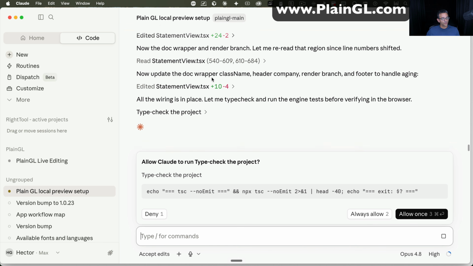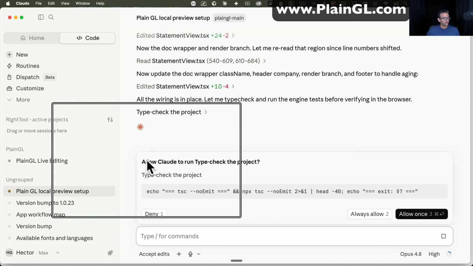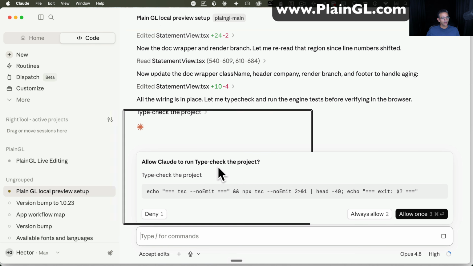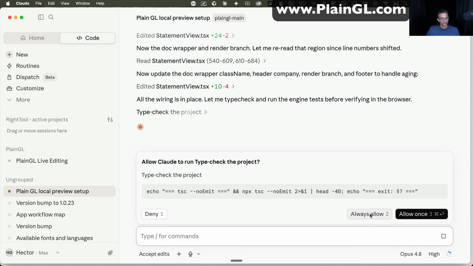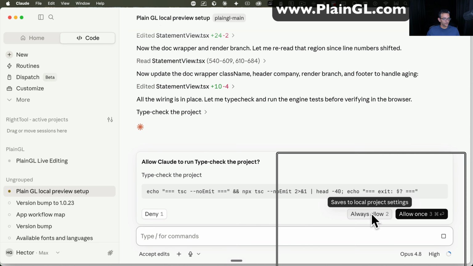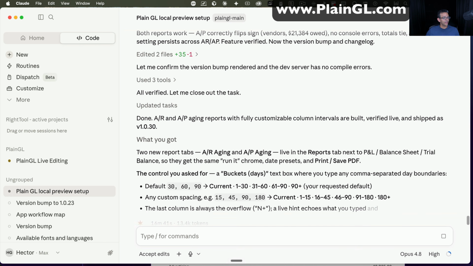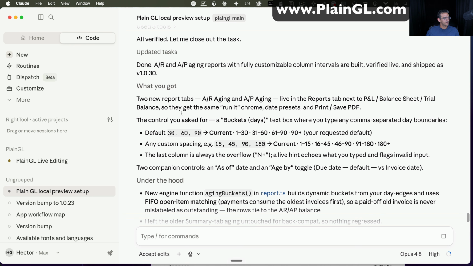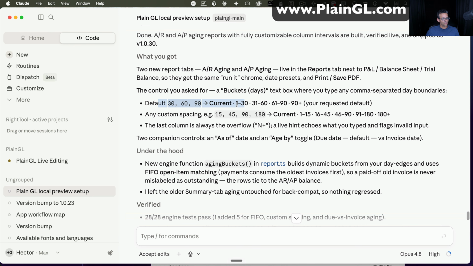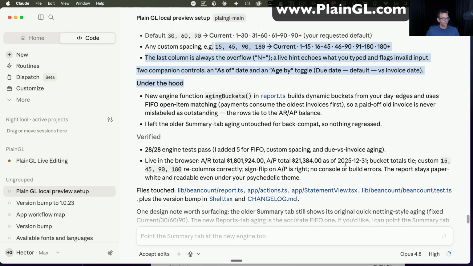Now, one thing to remember is while this is working, it might ask you to double check if you're allowing Claude to do things. Usually, because it's working inside that folder, you should allow it to work in that folder. So I usually just click on always allow. Perfect. This is finished up. It also went ahead and bumped the version up one more time, so it kind of followed the sequence. It says here we got 2 new reports, AP aging, AR aging. It defaults to 30, 60, 90, but there's also all sorts of custom spacing that we can create.